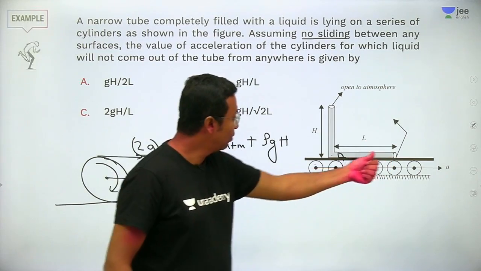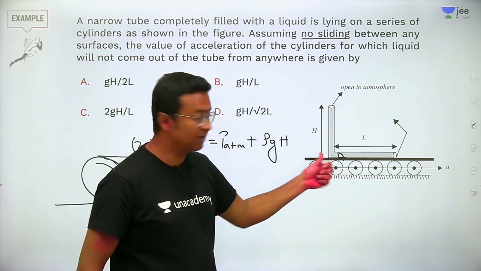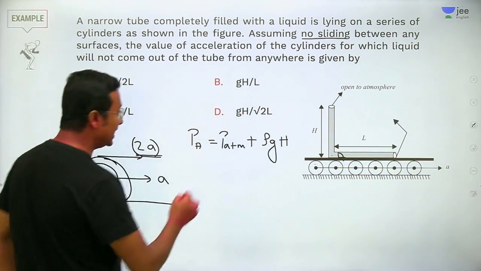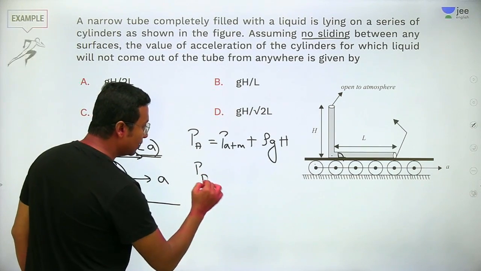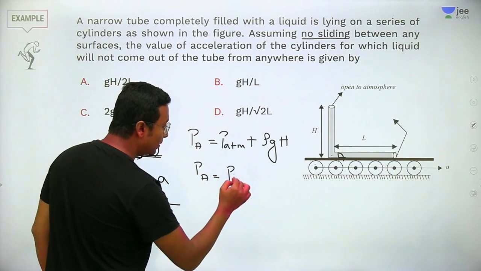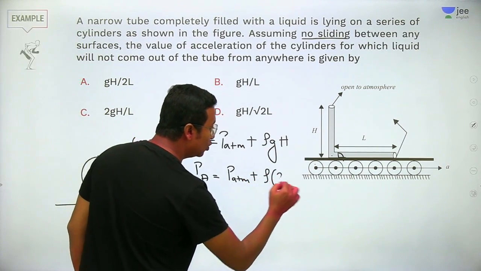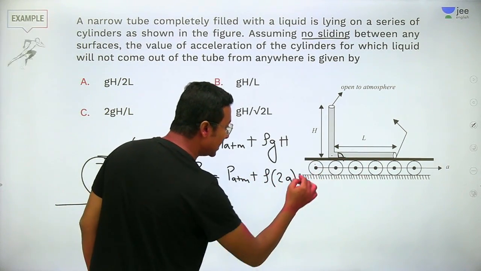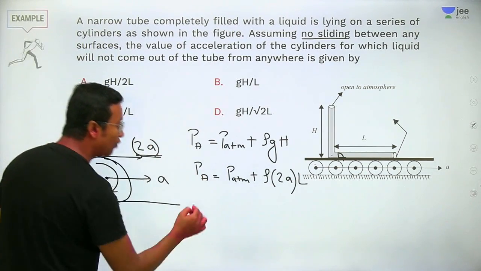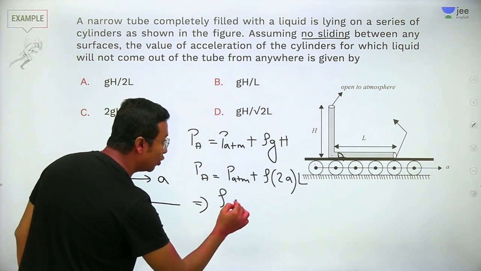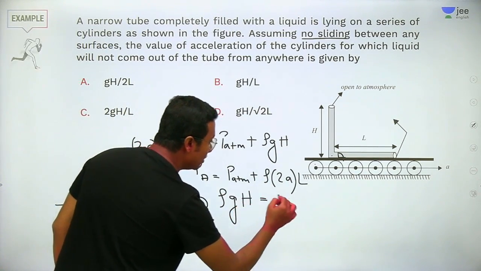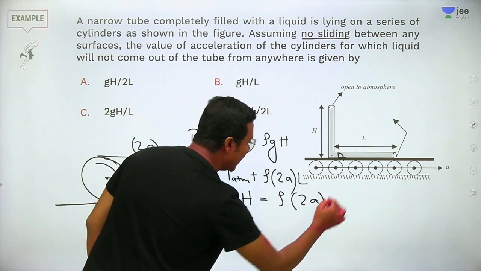So PA will be equal to P ATM plus rho into 2A into L, where the distance is L. So from both of these, rho G H will be equal to rho into 2A into L.